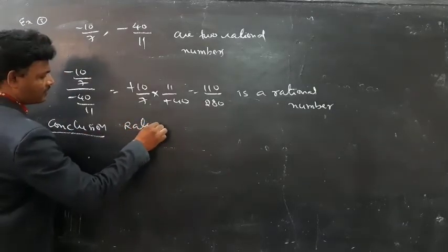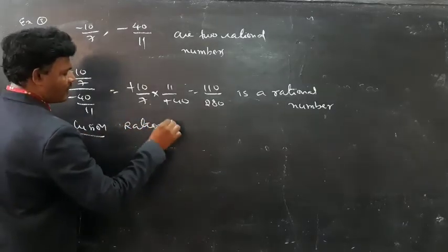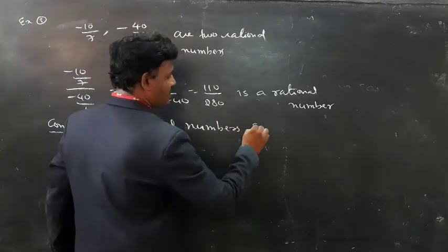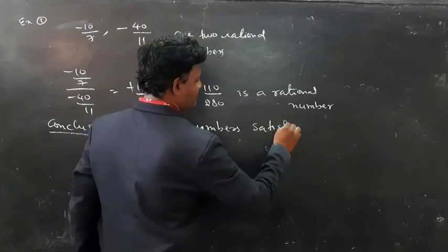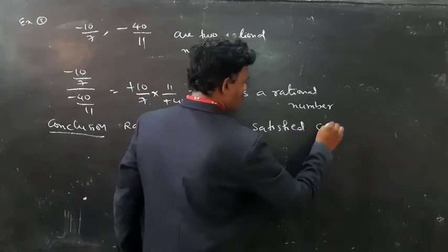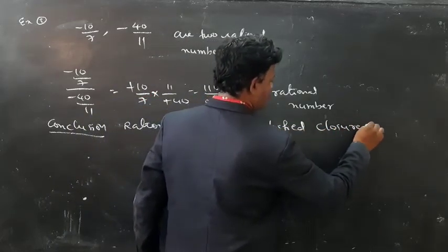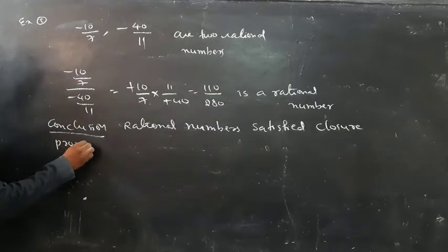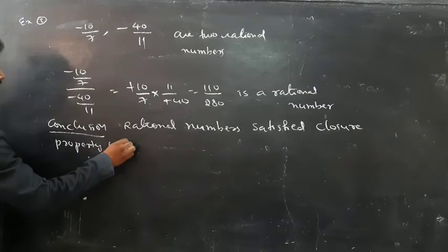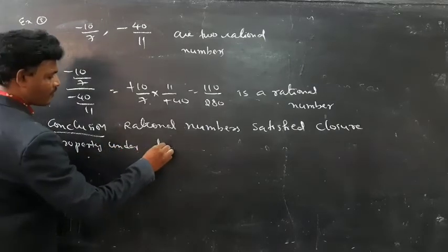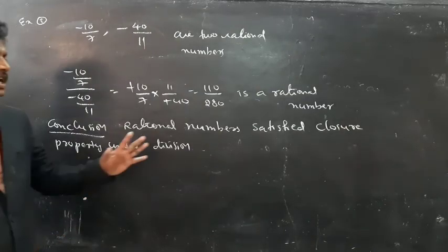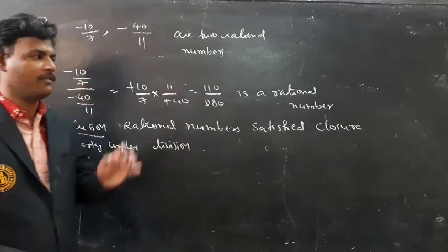So what is our conclusion here? Rational numbers satisfy closure property under division.